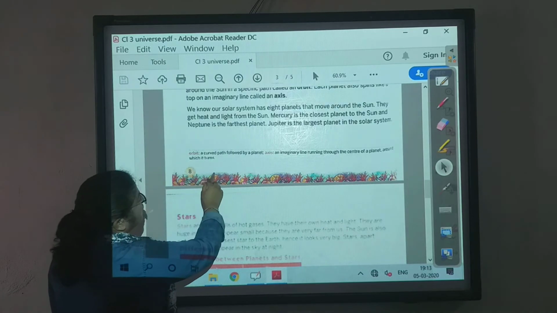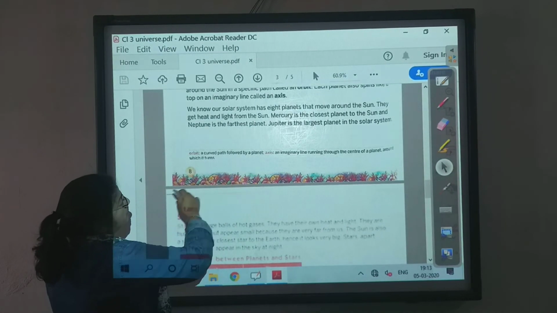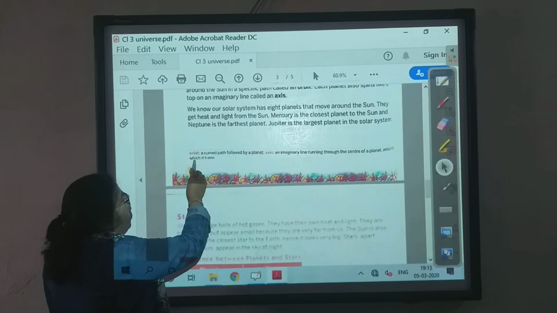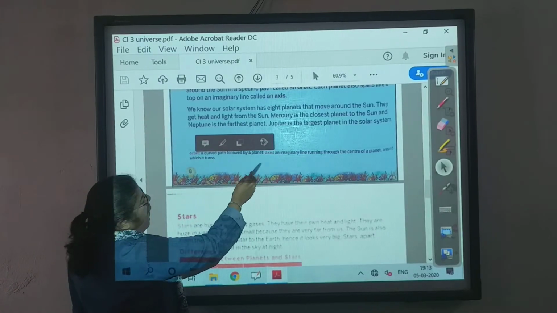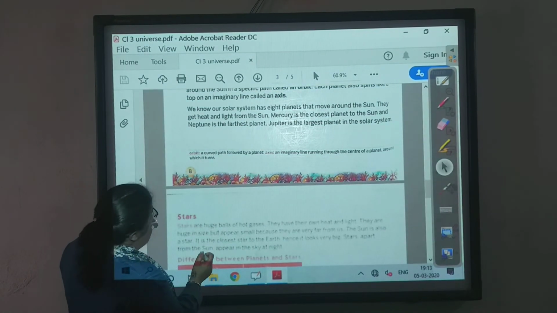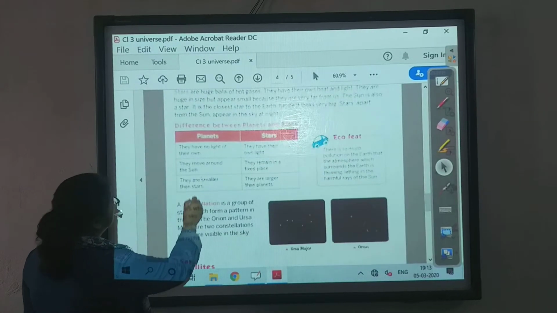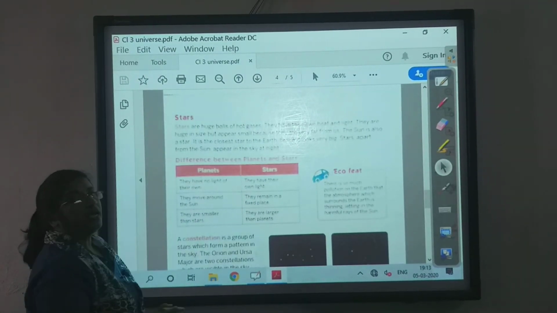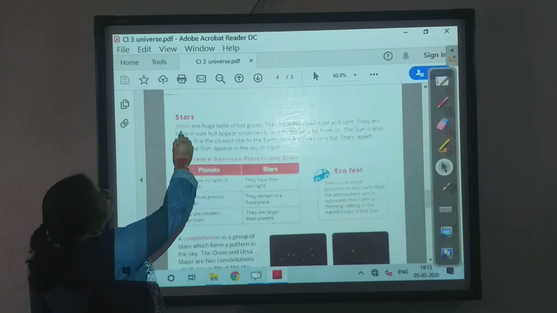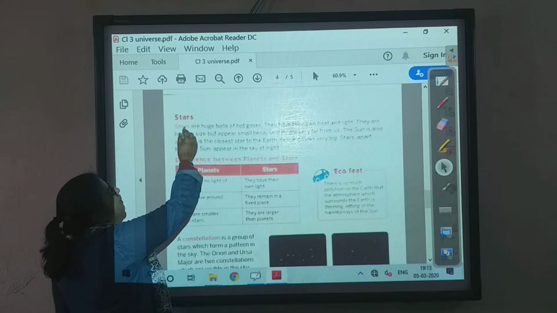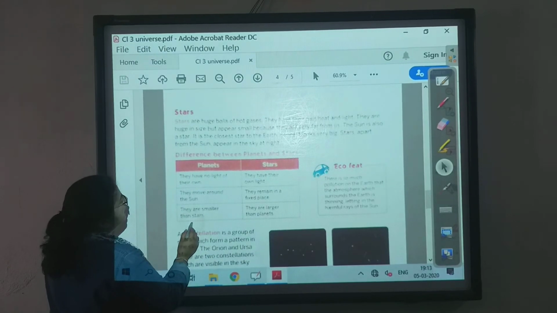Here again there are some meanings over here. So you all must learn it. It's orbit and axis. Then we come to stars. Okay children, tomorrow or in the next class we will discuss the stars.